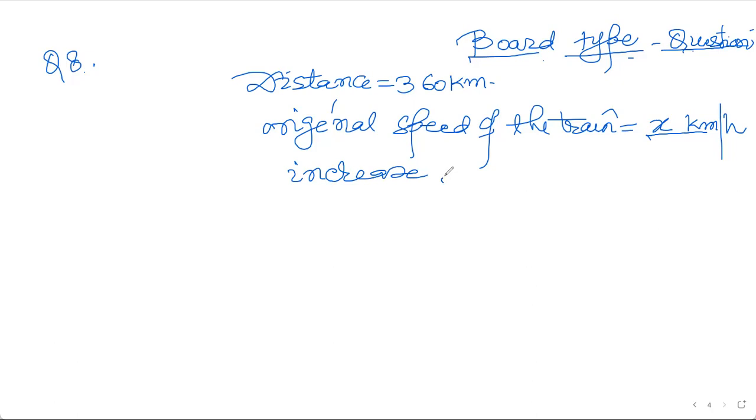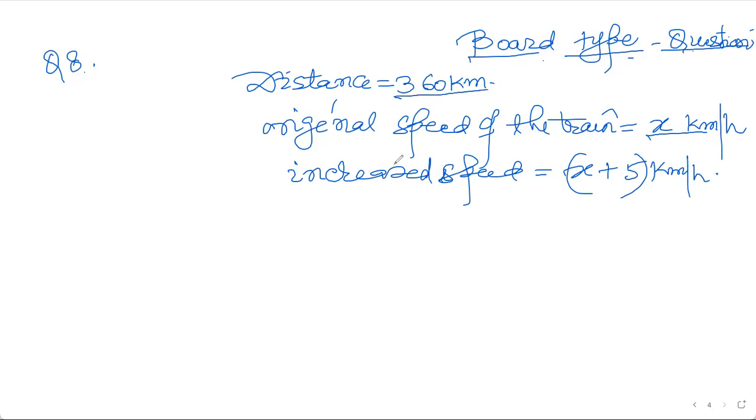So you write increased speed: x plus 5 kilometer per hour. This is the increased speed.